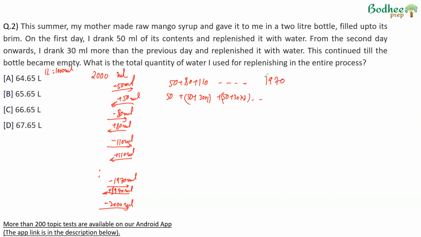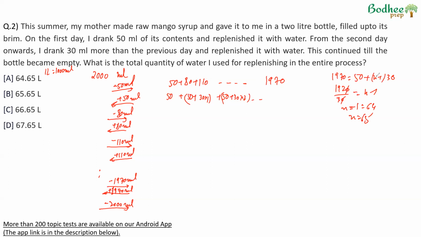And so on. The last term will be 1970 is equal to 50 plus (n minus 1) into 30. This becomes 1920 upon 30, which would be n minus 1. So 64. n minus 1 is equal to 64, or n is equal to 65. So the number of terms is 65.